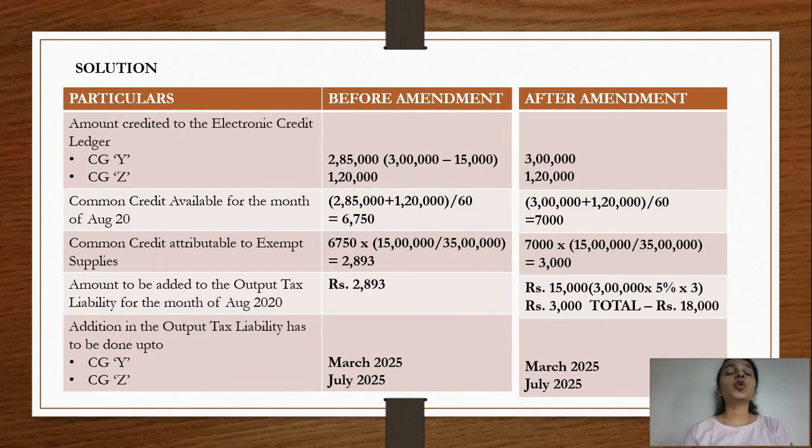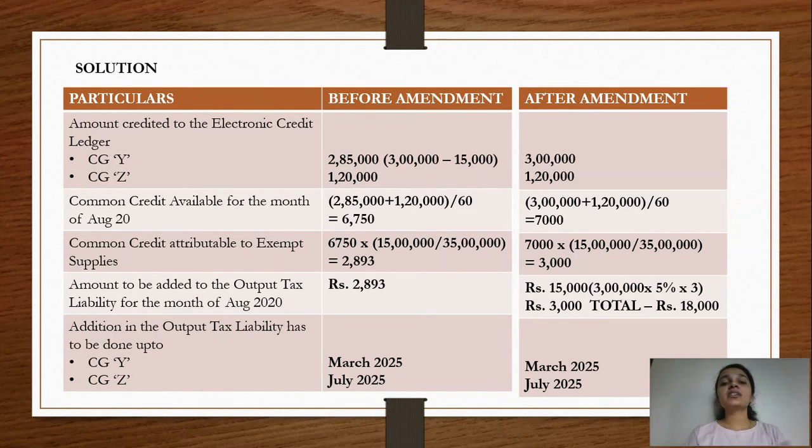And up to what time does this have to be done? This has to be done for capital good Y up to March 2025, and for capital good Z, this has to be done until July 2025. So if you understand, you clearly see what is the difference here. Earlier the common credit was 6,750 and now the common credit is 7,000. Previously the reversal was 2,893 and now the reversal is 3,000.